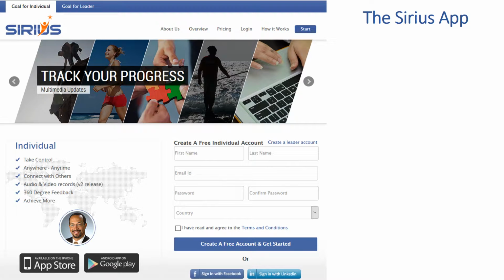Welcome to Sirius, where you can manage your own or your team's performance for work or for life. As a free individual user, you get access to many useful features. This is a performance management application. You can apply it to your career, your work, projects, hobbies, life ambitions, you name it.